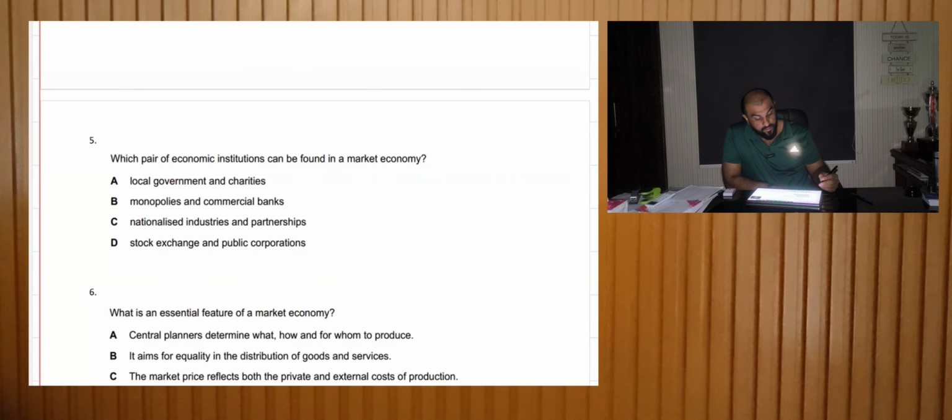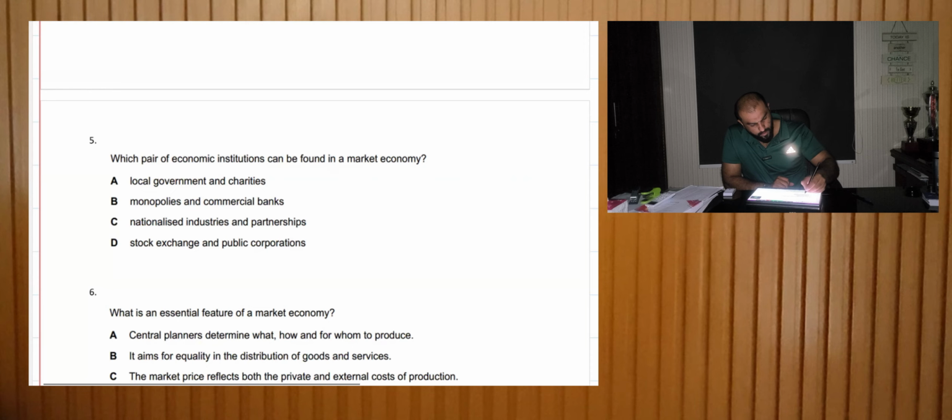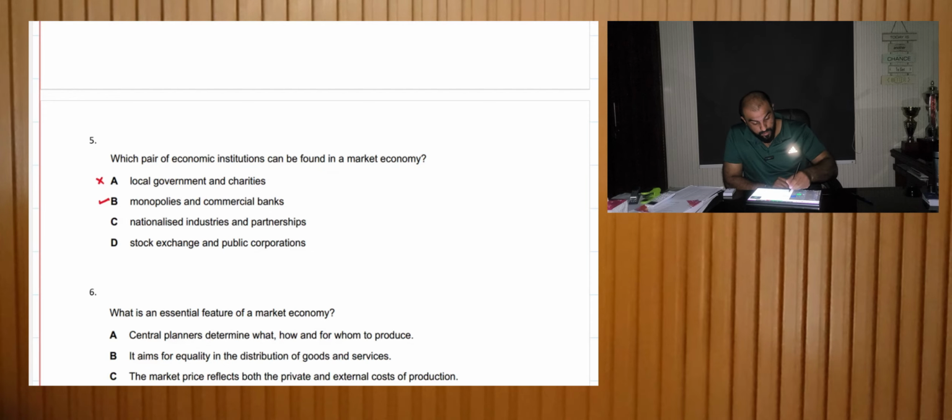Which pair of economic institutions can be found in a market economy? So any institution that is found in a market economy, owned by the private sector, will be our answer. Local government authorities and charities? No. Monopolies and commercial banks? Yes, this is the right answer. Monopolies are owned by the private sector and so are the commercial banks. Nationalized industries and partnerships? Nationalized means government owned. Stock exchange and public corporation? Public corporation means government owned. So C and D cannot be the right answer.